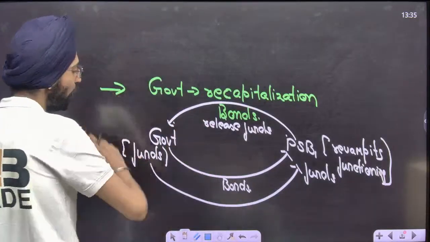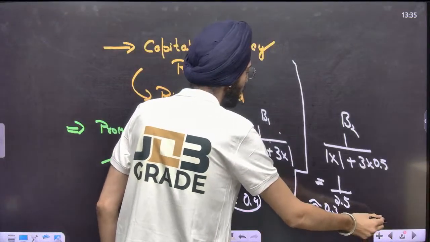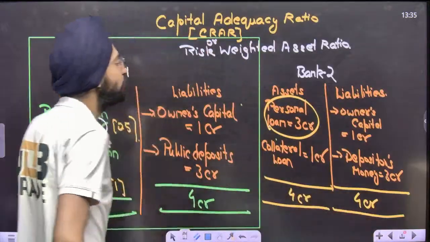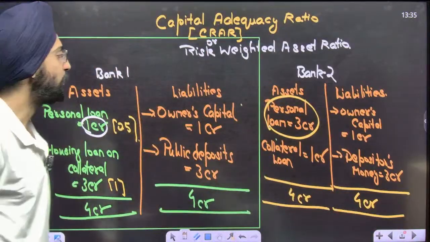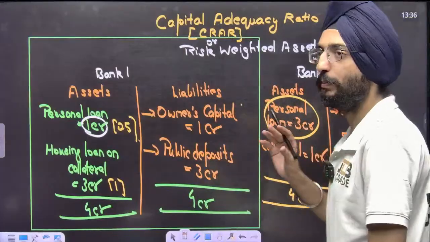So I hope you got all of this concept. I hope I've spent enough time on it. I hope you got this balance sheet, assets and liabilities for Bank 1 and Bank 2. Again, I'm going to explain this in a bit of a manner.